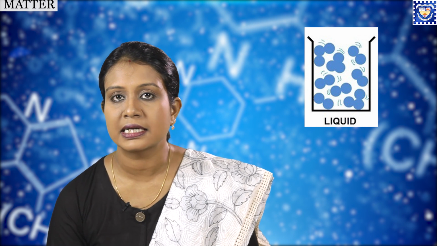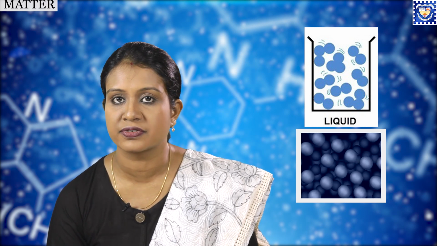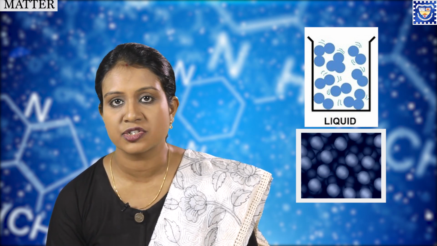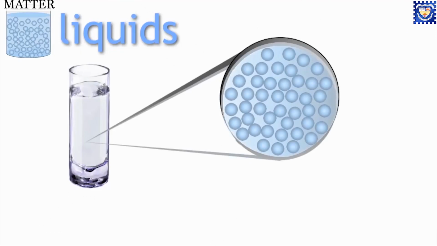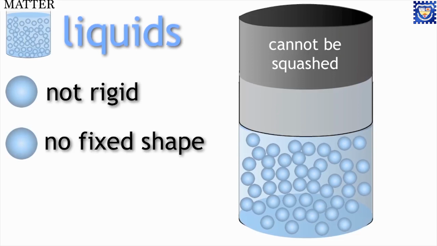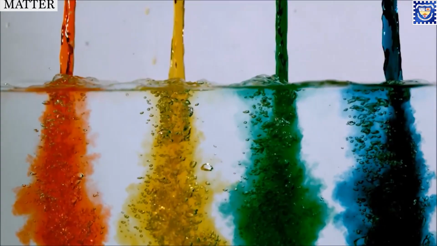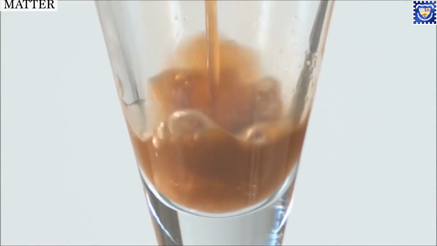Now let us discuss liquids. Say for example, a glass of water. It is a liquid and its molecules are also closely packed with each other, but not as much as solids. The intermolecular force of attraction is not as strong as in solids, so the intermolecular space is more than in solids. So we can say liquids are not rigid, liquids do not have a definite shape, they take the shape of the container. They have a definite volume, they are slightly compressible, they can flow easily, they have less density as compared to solids.